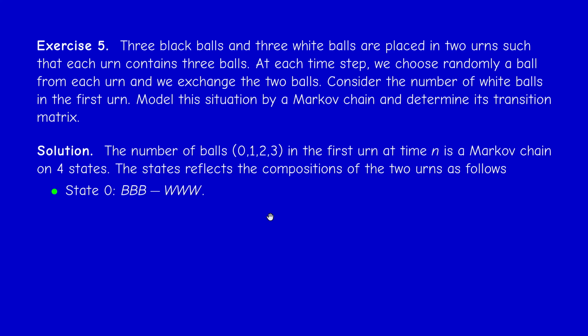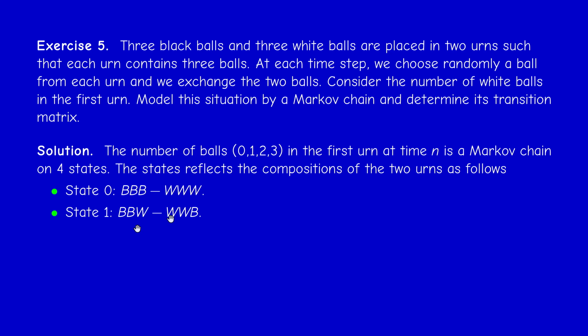So what do we mean by state 0? It means that the first urn contains 3 black balls, so 0 white, and therefore all the whites are concentrated in the second urn. I will denote this situation by BBB WWW. Or you can draw 2 urns, with 3 black balls in the first and 3 white balls in the second. And now we want to exchange.